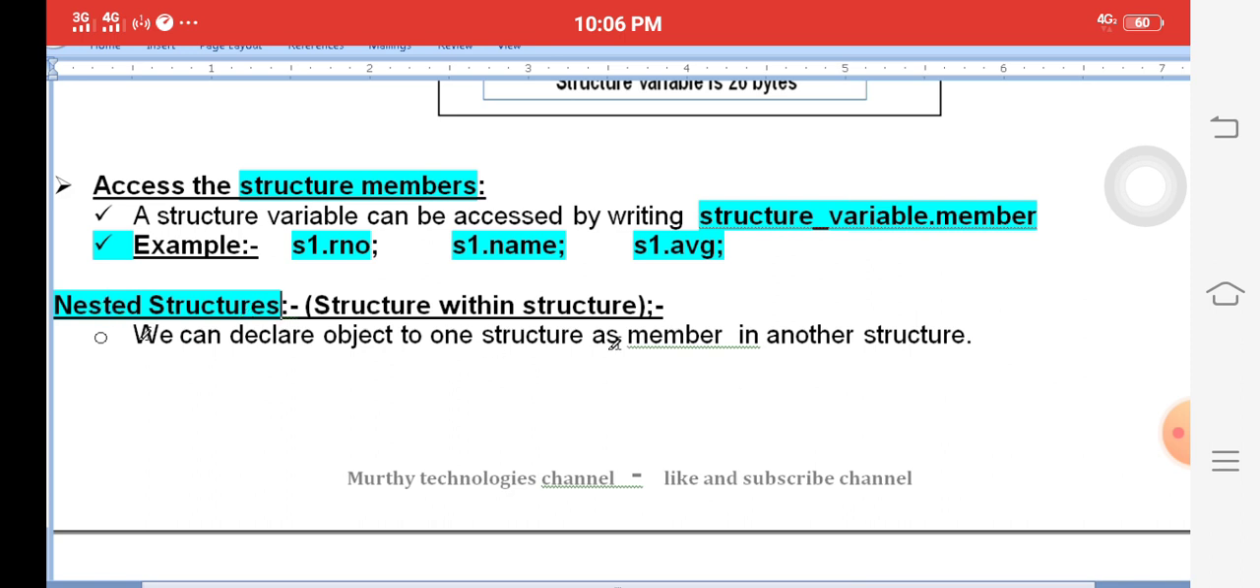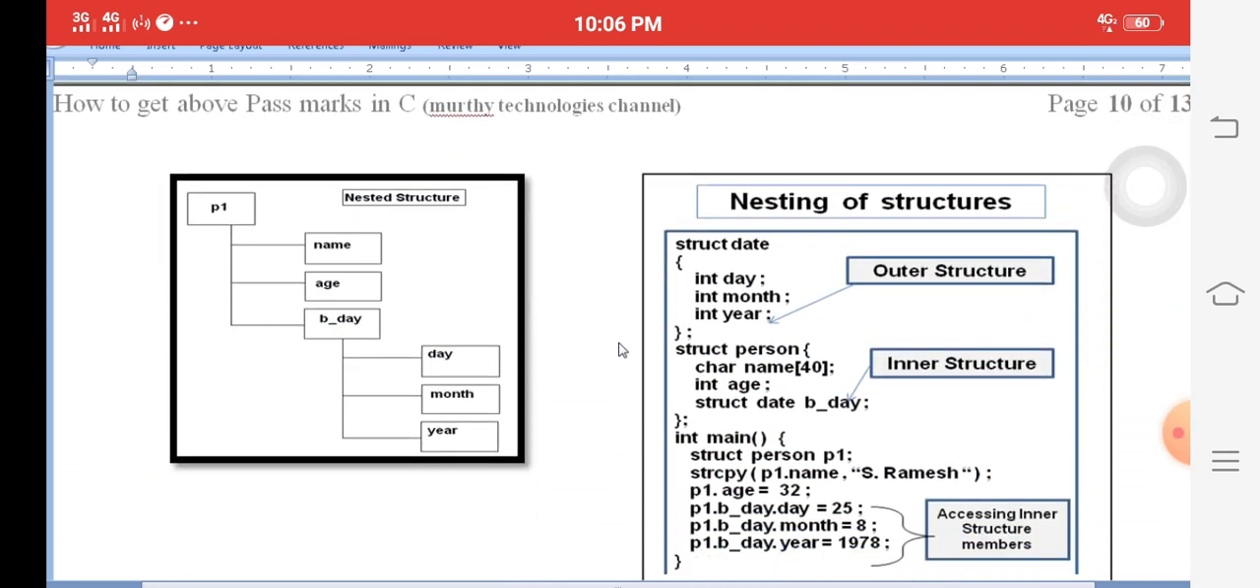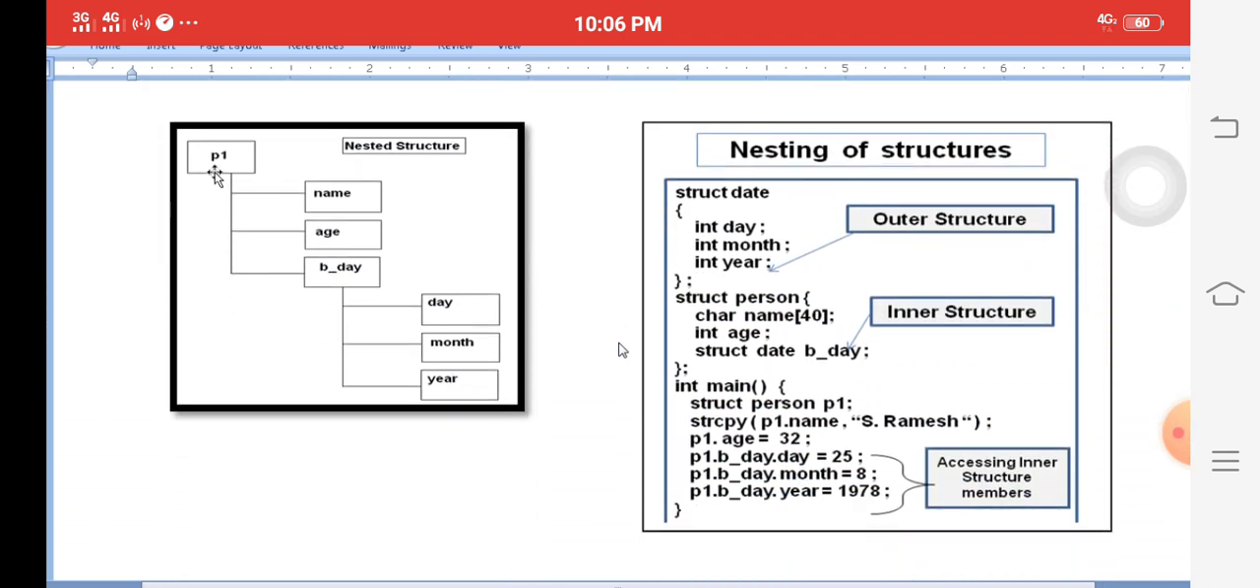Nested structure means declaring an object of one structure as a member of another structure. Simply write one structure within another structure, like a for loop within another for loop. Here there are two structures. The first one is called the date structure. What are the elements? Day, month, year. It is called a complete date structure.